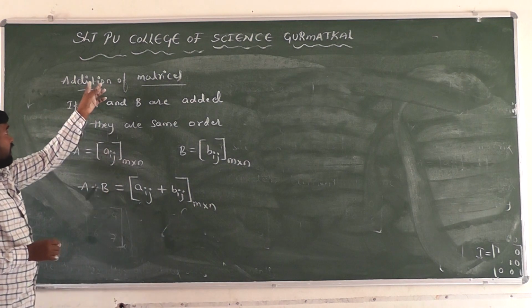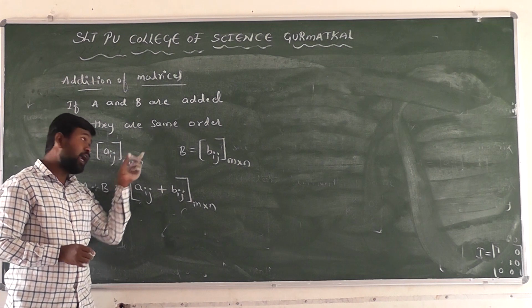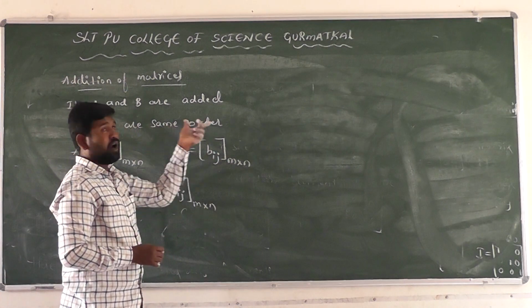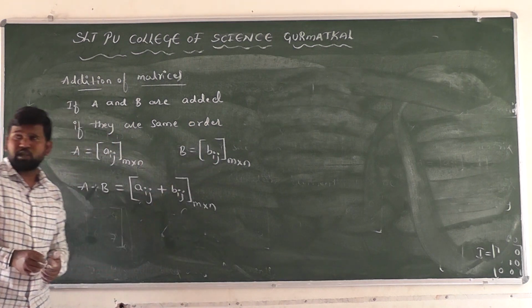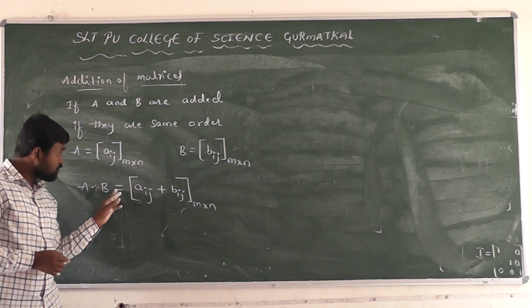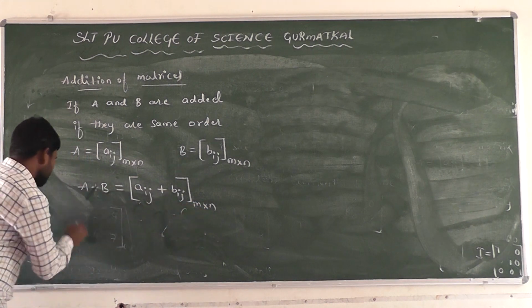And when is matrix addition possible here? If A is a matrix of order m cross n and B is a matrix of order m cross n, right? Because they are the same order, then only matrix addition is possible. Otherwise, it is not possible here, right? Then the order of the A plus B matrix is also what here? m cross n order, right? For example,